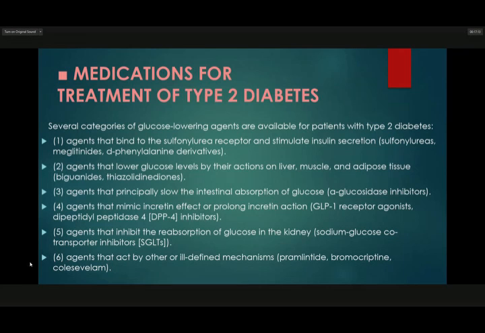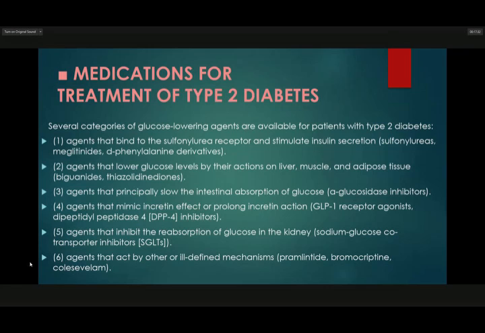So number one is agents that bind to the sulfonylurea receptor and stimulate insulin secretion: the sulfonylureas, meglitinides, and D-phenylalanine derivatives.